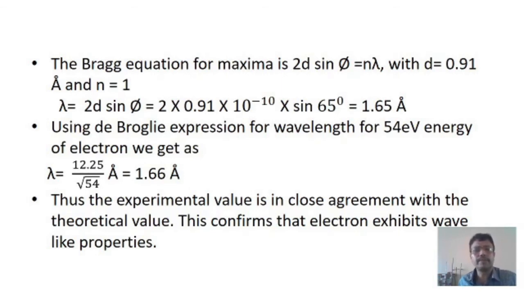Now, you know the de Broglie wave equation, lambda equals h by square root of 2meV. Put the values of h, m, e and V equals 54 volt, and the value becomes lambda equals 12.25 divided by root 54 angstrom. The answer is 1.66 angstrom. That means the wavelength calculated using Bragg's law and the wavelength calculated using de Broglie's wave equation are the same. Thus, the experimental value is in close agreement with the theoretical value. This confirms electron exhibits wave-like properties.